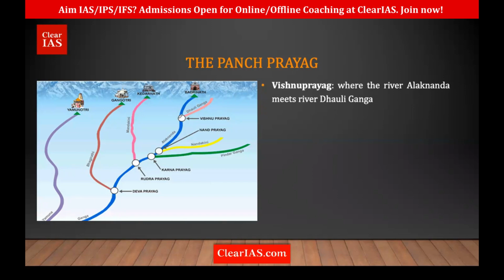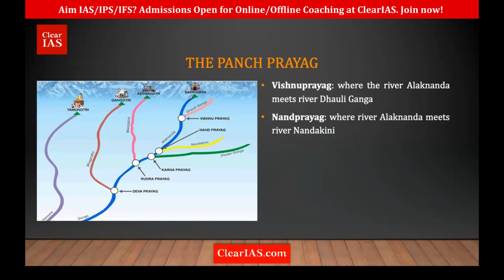At Vishnu Prayag, the Alaknanda meets the Dhauli Ganga. So from Badrinath, Alaknanda originates and flows down, and at the first junction, Vishnu Prayag, it meets the Dhauli Ganga.